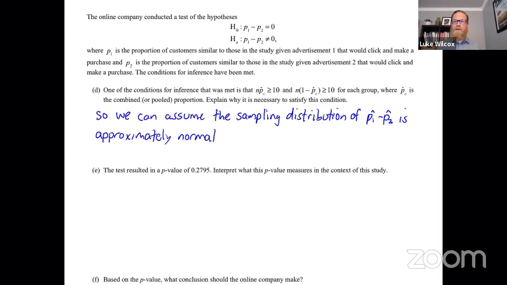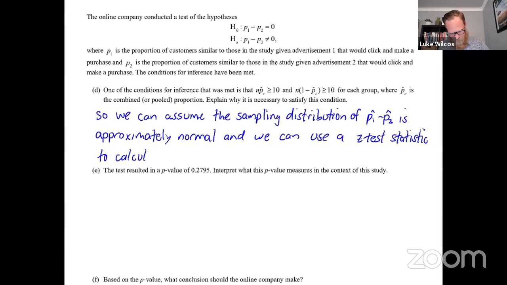The reason why we want it to be approximately normal is because if we're going to do some inference and maybe do a significance test and calculate a p-value, we're going to use that normal distribution in order to find our p-value by first calculating a z-test statistic, which has to come from an approximately normal distribution. So I'm going to say here, and we can use a z-test statistic to calculate a p-value.